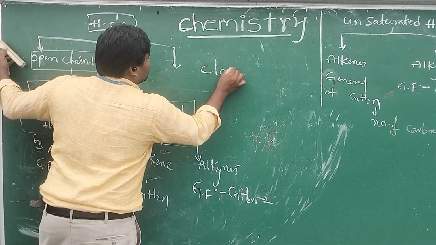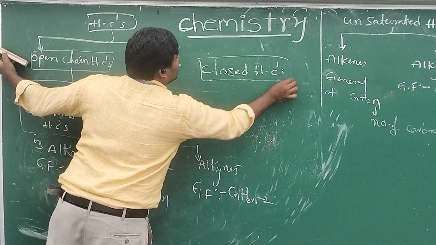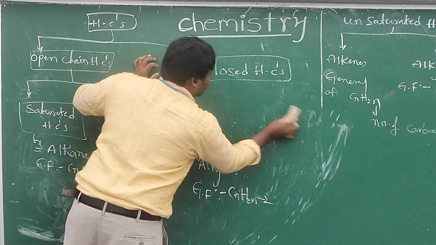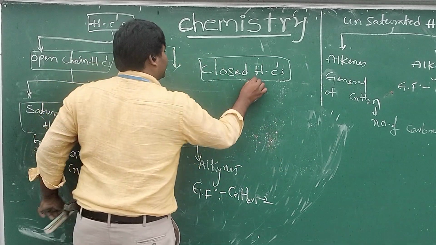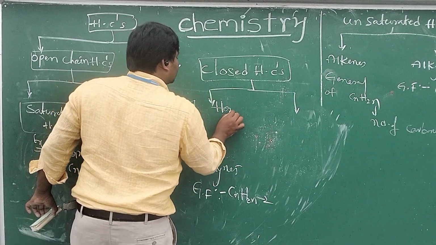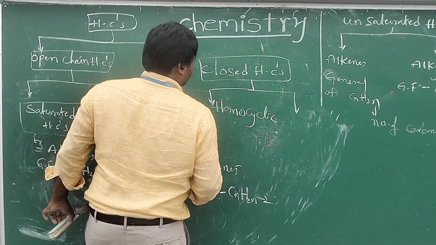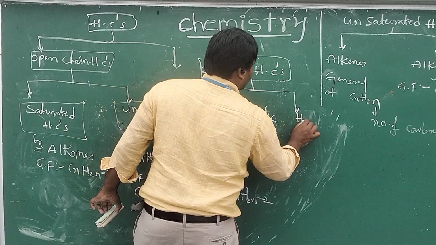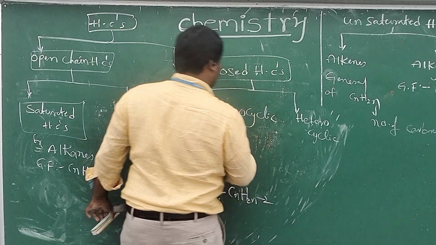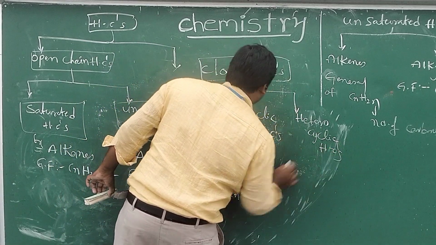So take closed chain hydrocarbon. Closed chain hydrocarbons are called cyclic compounds. That is again classified into two categories. That is called homocyclic and heterocyclic compounds. Homocyclic hydrocarbons and heterocyclic hydrocarbons.